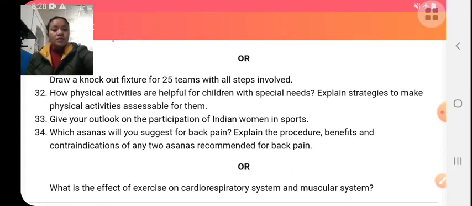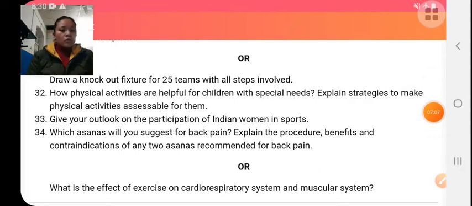Next question is: give your outlook on the participation of Indian women in sports. Women's participation in sports. In ancient times, women were not allowed to participate in sports, but in the modern Olympics, women are allowed to participate, except in the first modern Olympic Games, that is 1896.